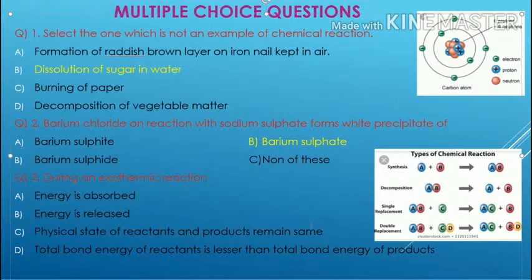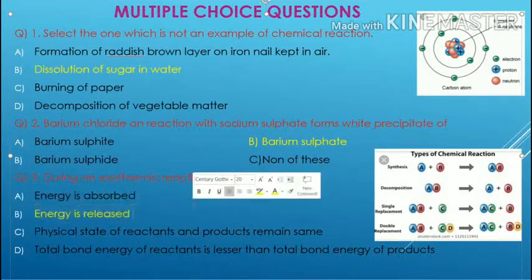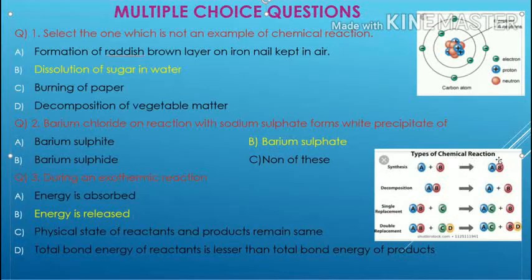In an exothermic reaction, the chemical reaction in which heat energy is released or evolved is called an exothermic reaction. So B, energy released, is the correct option. Energy is released during an exothermic reaction. This is one type of chemical reaction, synthesis or combination.